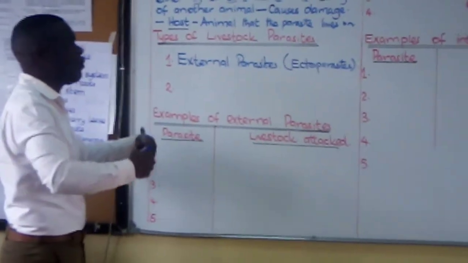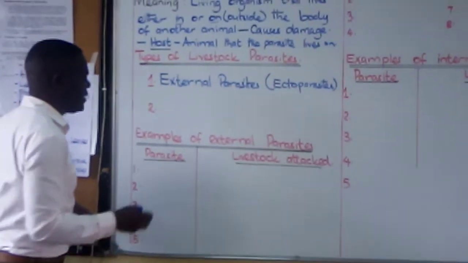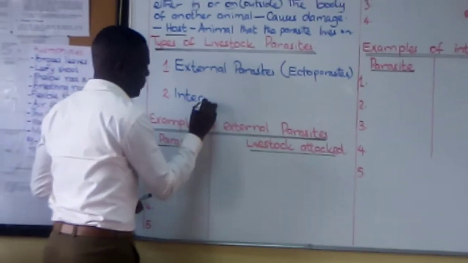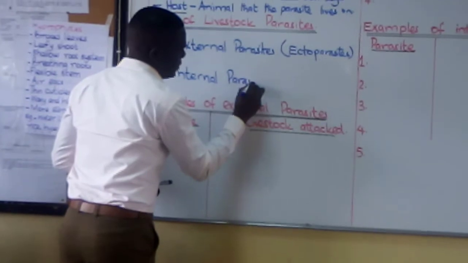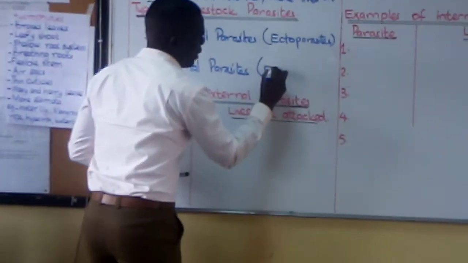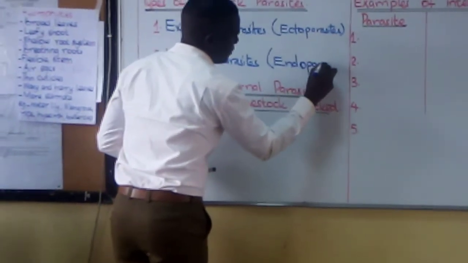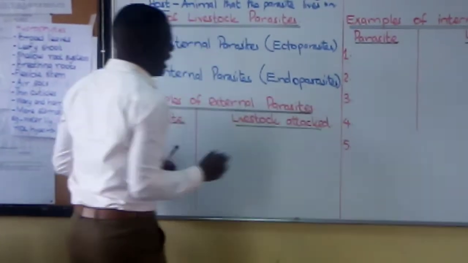Ecto means outside. Then we also have another type that is called internal parasites. Internal parasites are also called endoparasites.